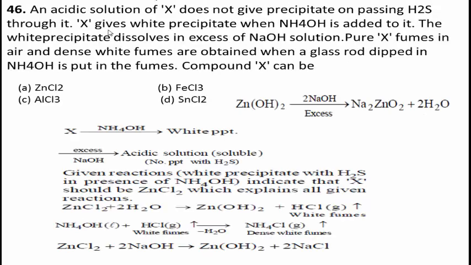Therefore, the correct answer for this question is option A, ZnCl2. Zinc chloride is the right answer.